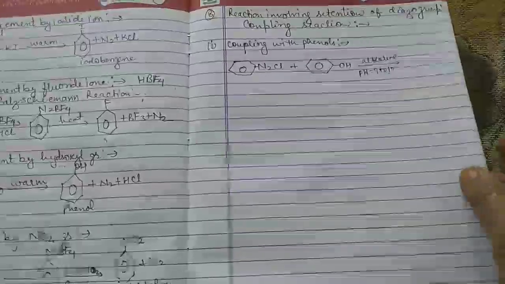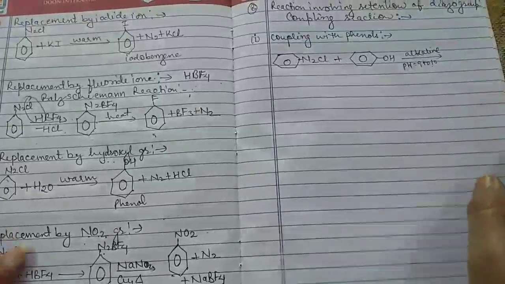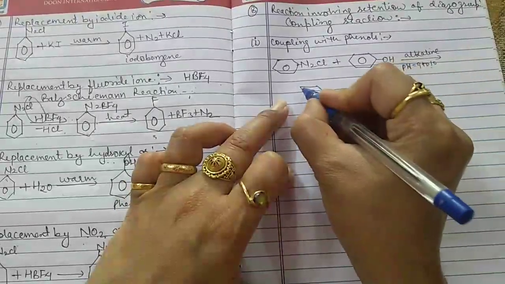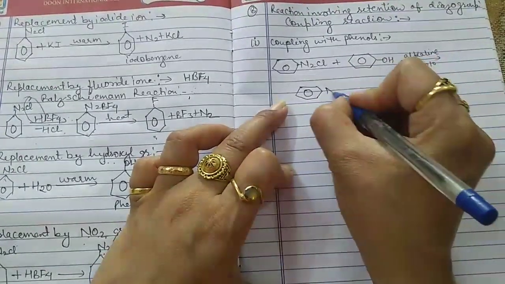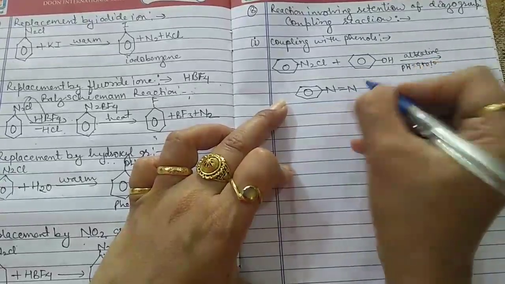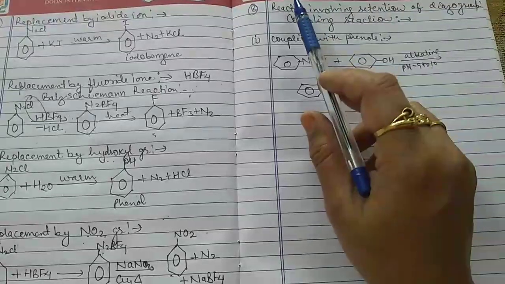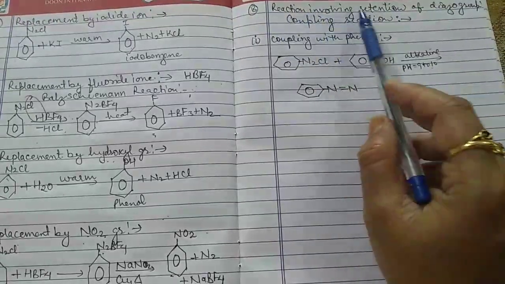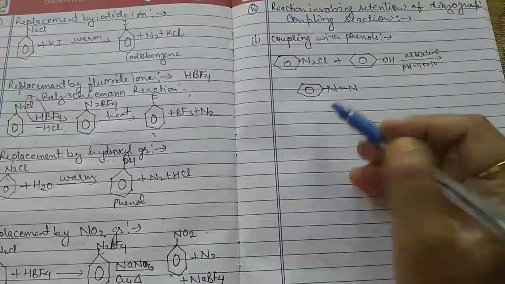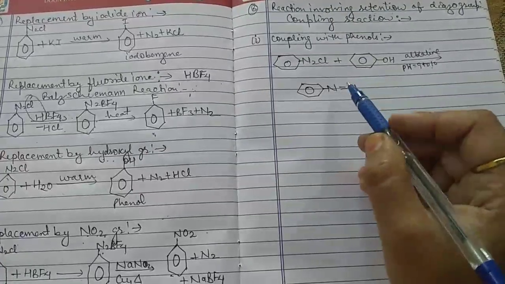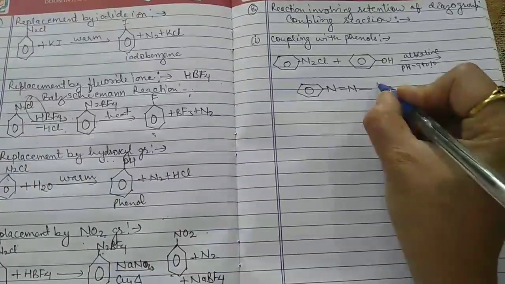So here the coupling takes place, the addition takes place, and we get, this is the benzene ring. Now here N double bond N is not replaced, and N2 is not replaced, because we are studying under the heading reaction involving retention of diazo group, which means the diazo group is retained here. Diazo means the N2 group. So N2 is always present here.